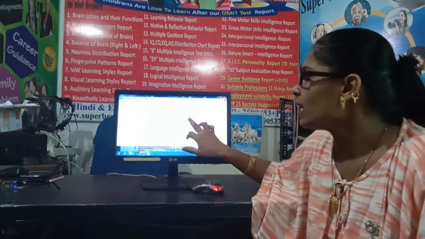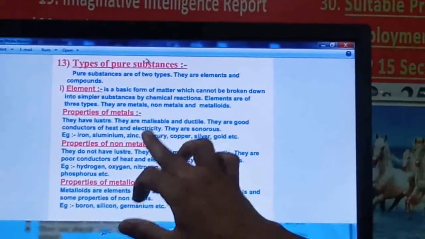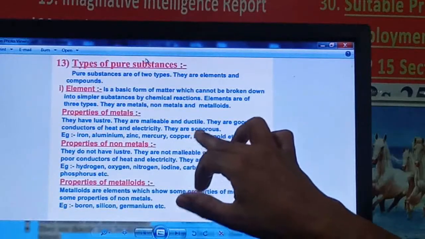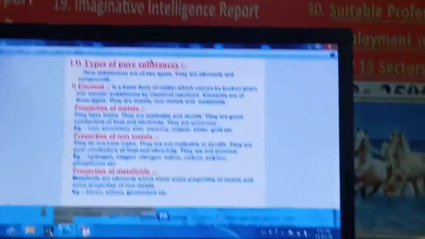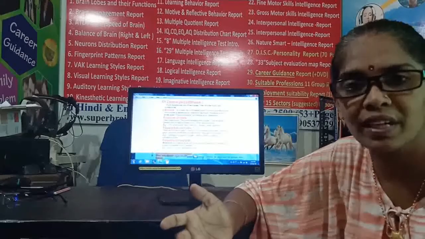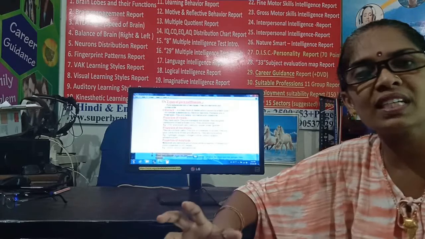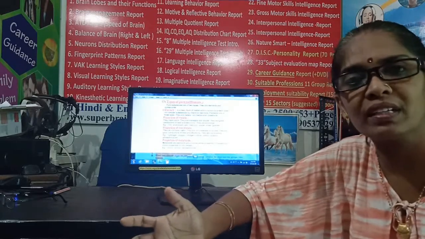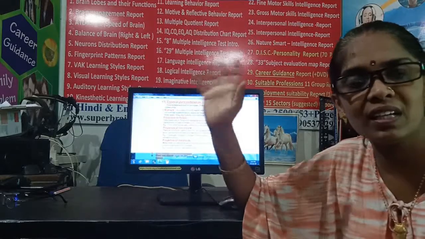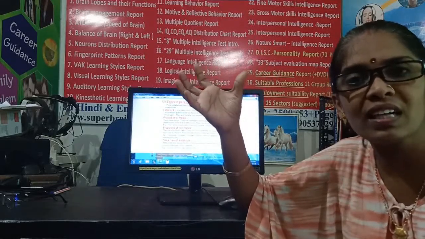They are also good conductors of heat as well as electricity, right? And next, they are sonorous. Sonorous means they produce a ringing sound when we hammer them. Take an example of any metal. The best example is our school bell, right? Or whenever you visit a temple, there is a big bell which we call a ghanta.